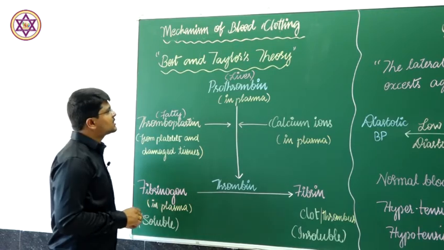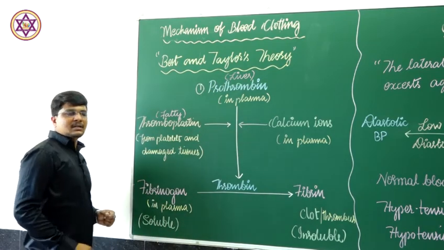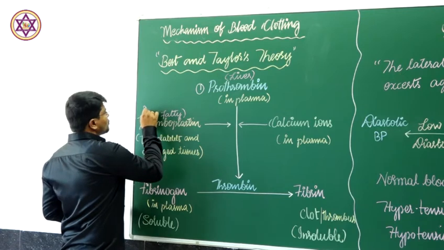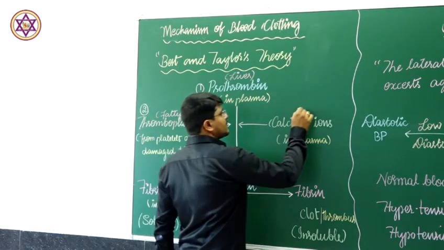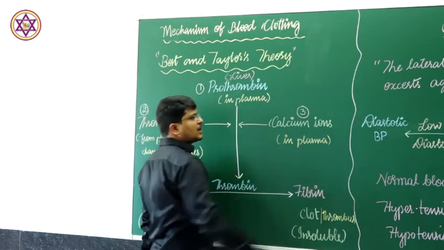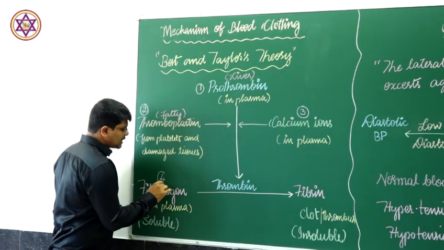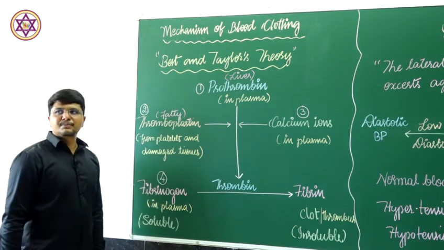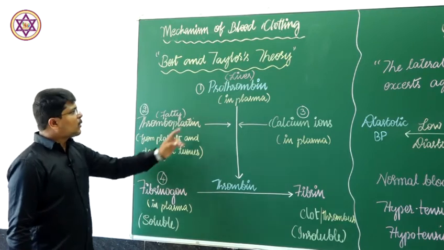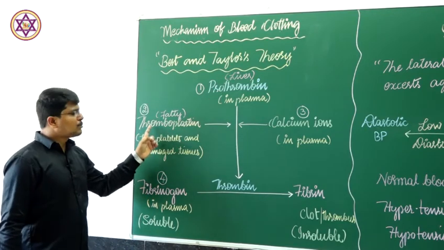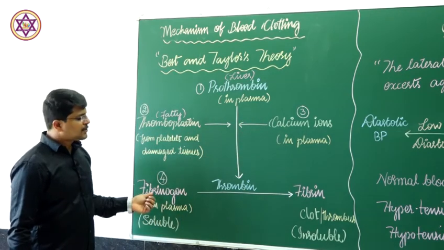Substance number one is prothrombin, substance number two is thromboplastin or thrombokinase enzyme, substance number three is calcium ions, and the fourth substance is fibrinogen.